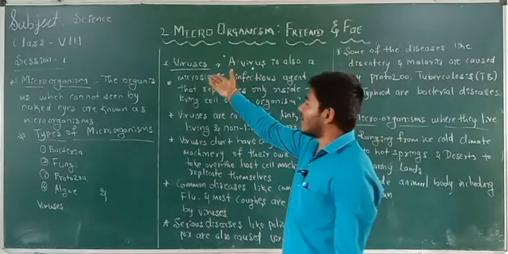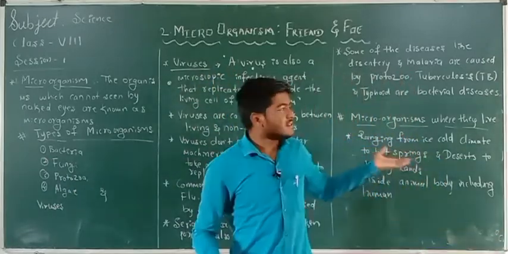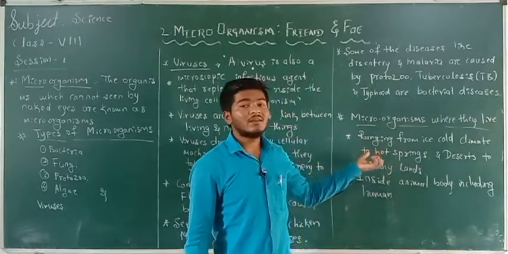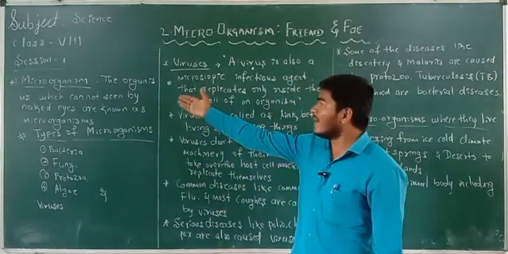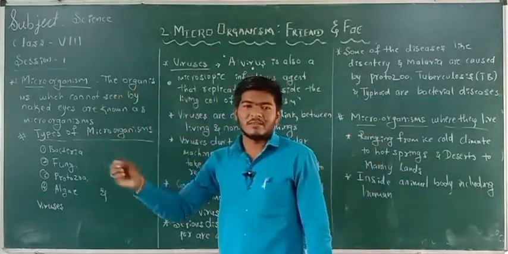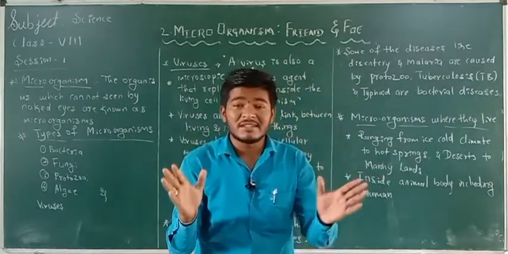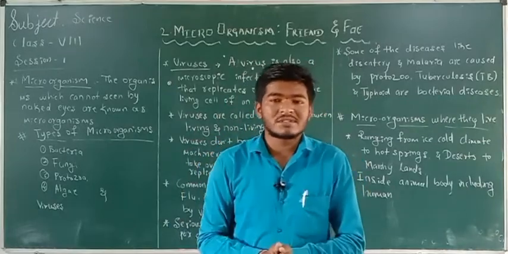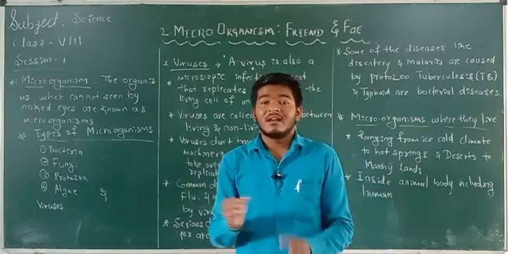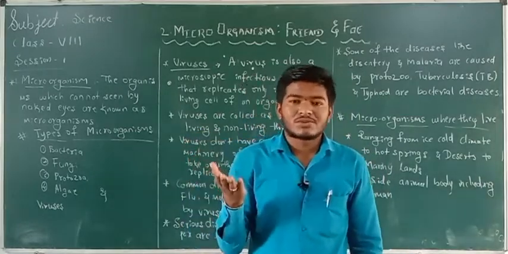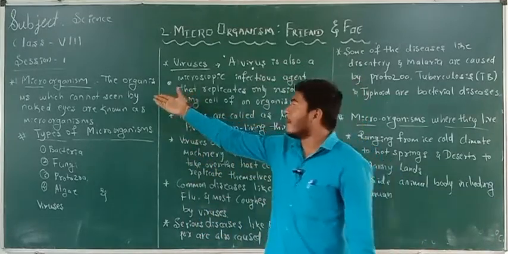Then we are going to study what viruses are and what they cause, the diseases caused by viruses, and where microorganisms live. So what are microorganisms? They are small, tiny organisms which cannot be seen by our naked eyes. But how are we going to see them? We see them by using a microscope or electron microscope.